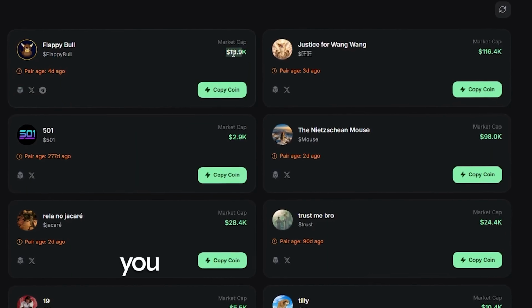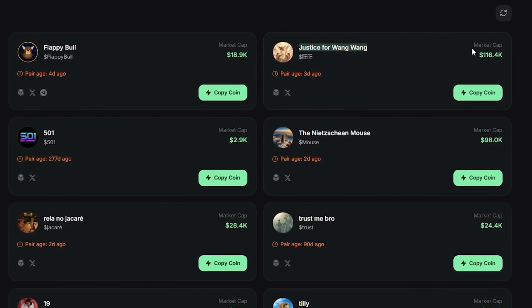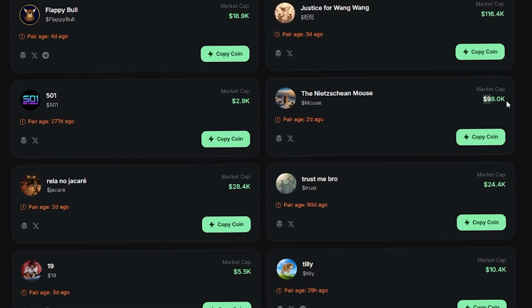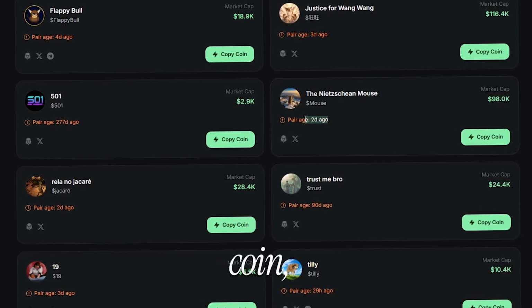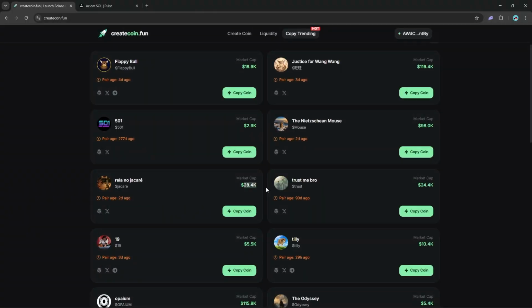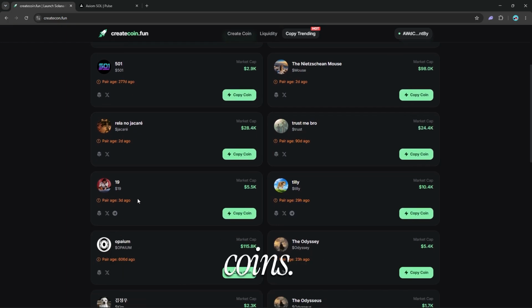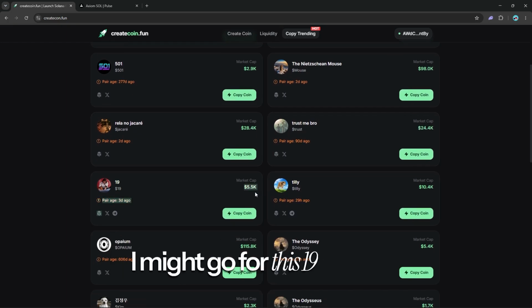But if you want to refresh, you can always do that and have a look at some of the other coins. It depends on how long you want to run these for. So if you want a longer running coin, it might be worth picking a higher market cap. So, that's up to you. But to be honest, for me, I could pick any one of these coins. I might go for this 19 one here.